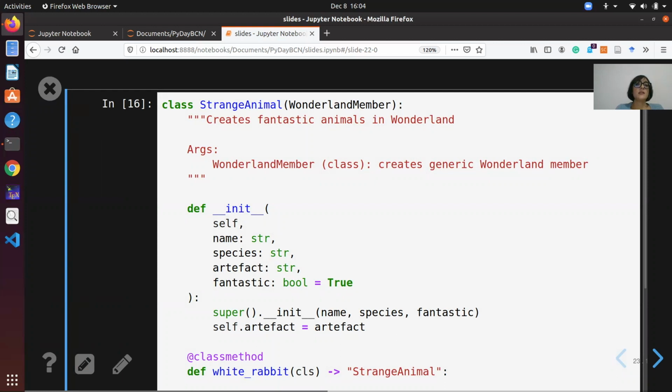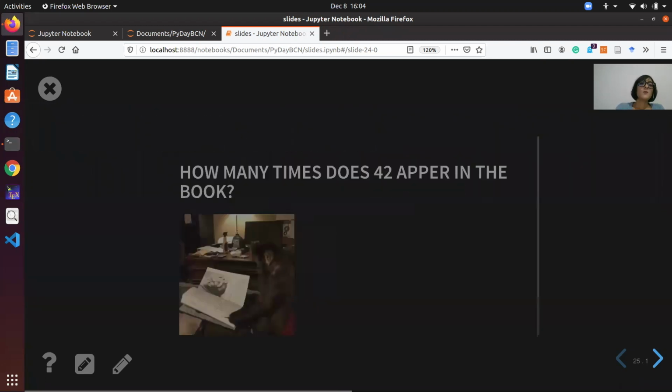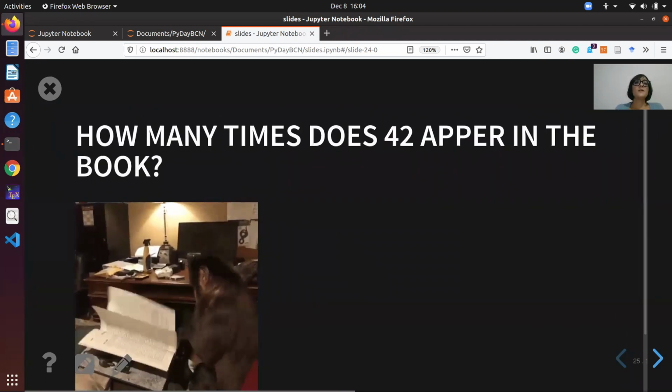And in its init method, we use the method super to call the init method of the parent class, and then we can add more attributes. Here we initialize the rabbit object, and we see that it contains the property mood that was already defined in the parent class.